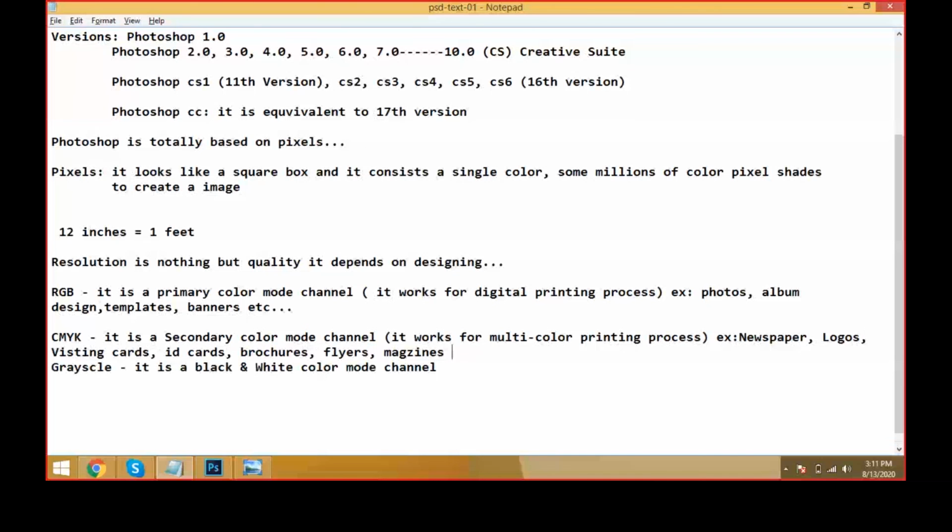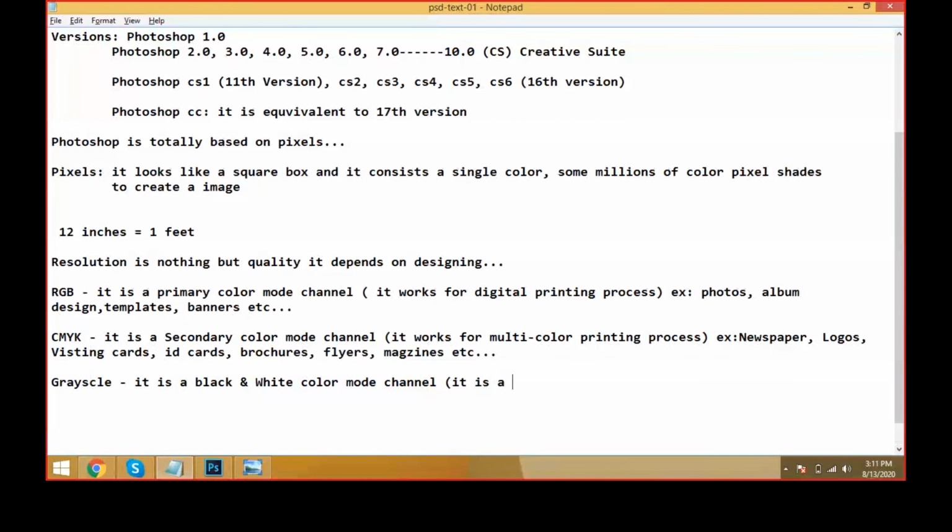So many things are there, and I'm just giving examples, etc. It's a single color printing process.